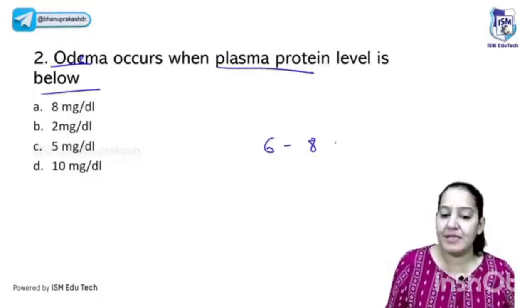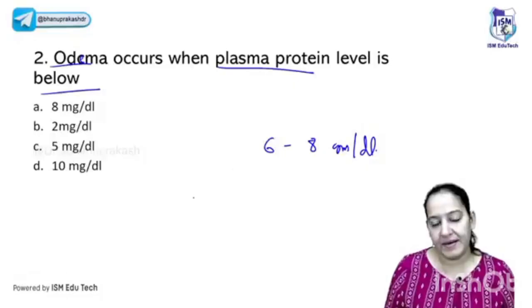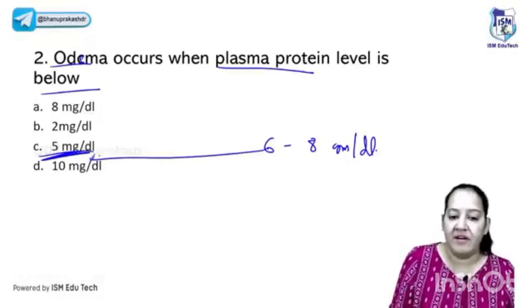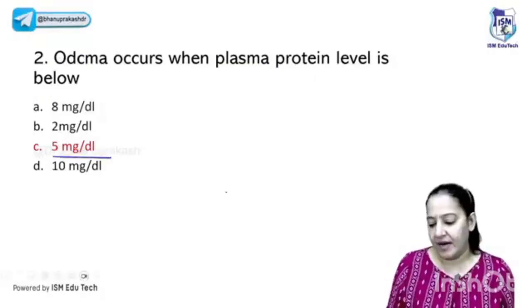What is the normal plasma protein in blood? 6 to 8 gram per deciliter. When it is below what, it will lead to edema. I told you the value. When it is below 5, then it will lead to edema. So the correct answer is 5.